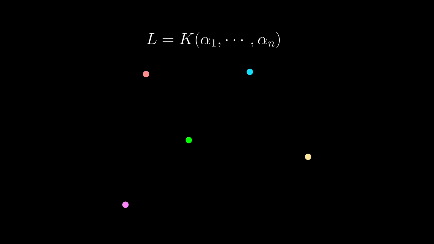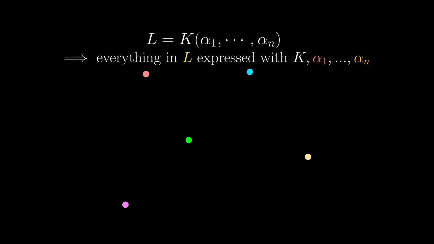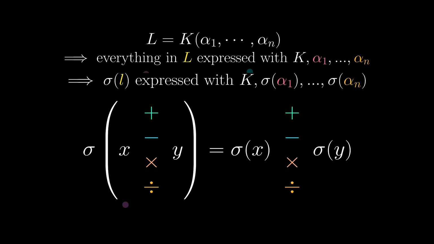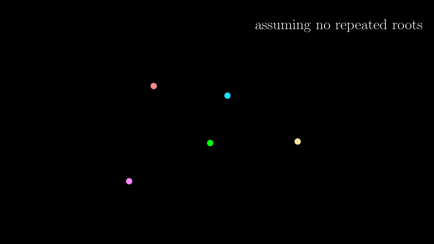But at the same time, because L is just formed by adjoining K with all these roots, everything in L can be expressed in terms of K and all the roots. Given how the automorphism sigma preserves algebraic relations, sigma of anything in L can be expressed in terms of K and sigma of the roots. So if we know what sigma of alpha 1 up to alpha n is, then we know what sigma of anything in L would be. In other words, sigma of the roots defines sigma of everything. This is to say that automorphisms really are just permuting the roots, nothing more.